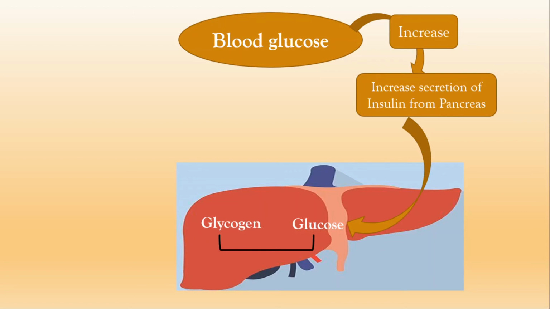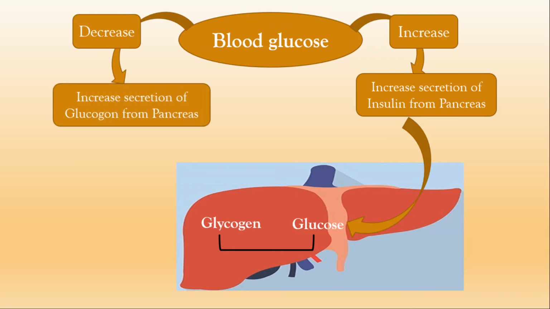And next, if the concentration of blood glucose level is decreased, what happens? That will increase the secretion of glucagon. The same thing: it will show an effect on the liver and it will convert glycogen to glucose. You can say what the pathway is that converts glycogen to glucose, and we can have a small overview about the different pathways, called glycolysis.